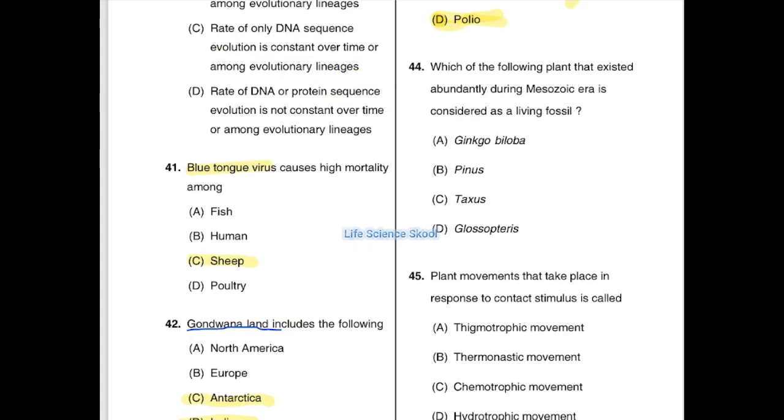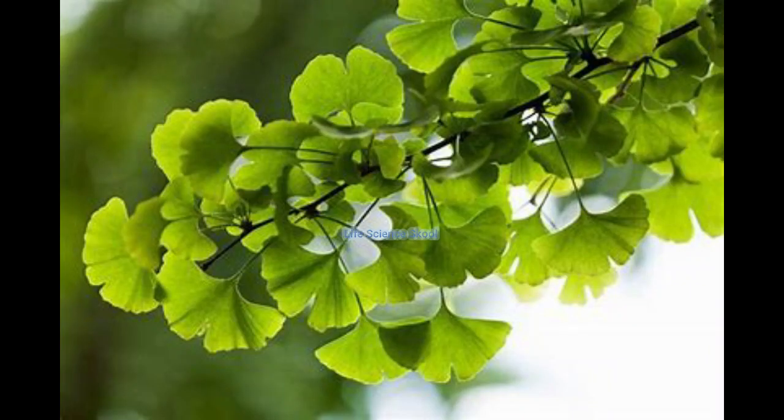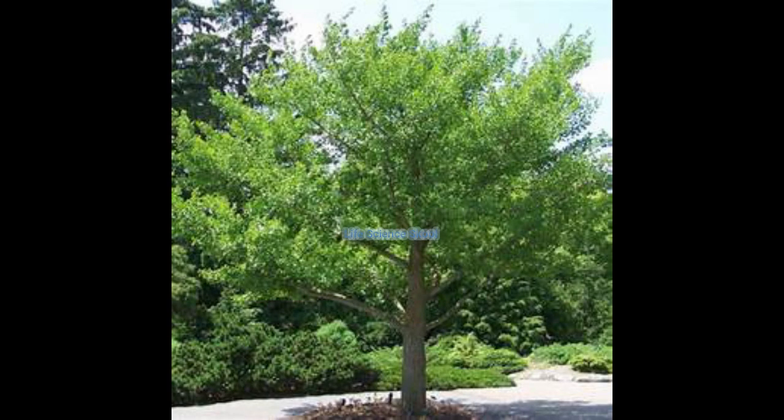Moving on to the next question. Which of the following plants that existed abundantly during the Mesozoic era is considered a living fossil? It is a direct question, I have to have an idea about this. Option A Ginkgo biloba, option B Pinus, option C Taxus, option D Glossopteris. The correct answer is option A, Ginkgo biloba. This is the living fossil, the plant which was there during the Mesozoic era.